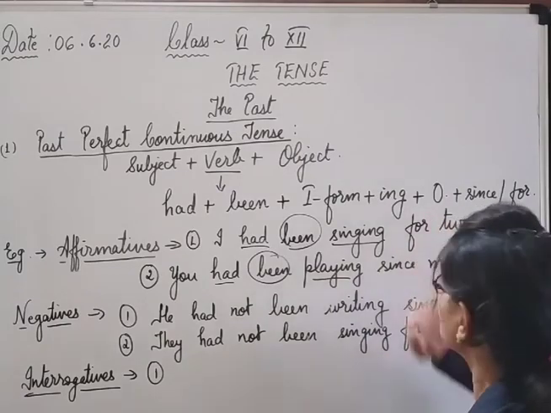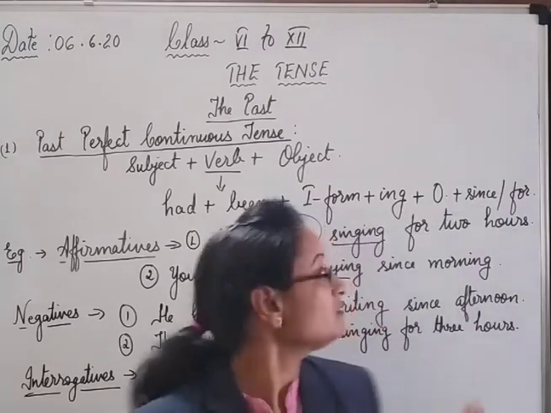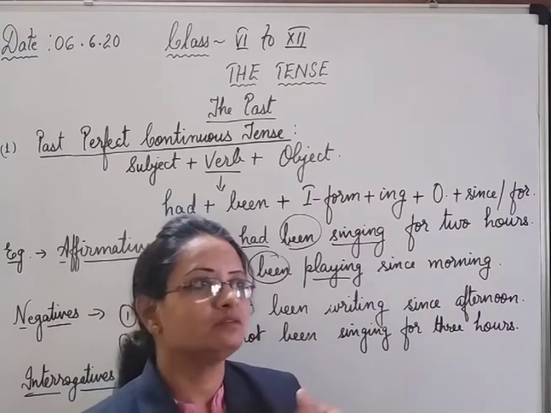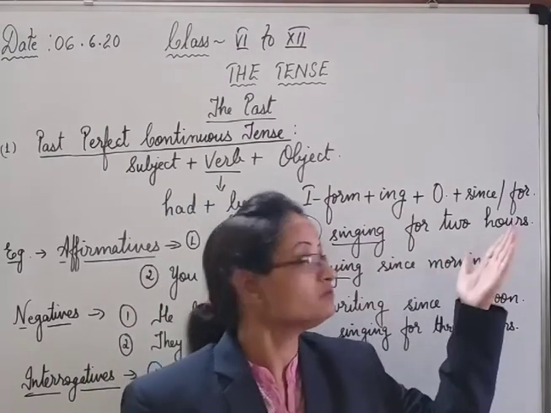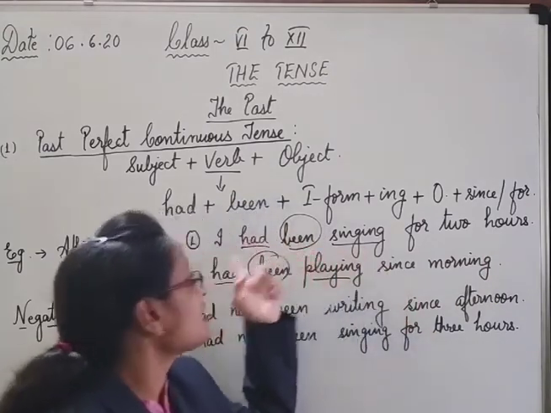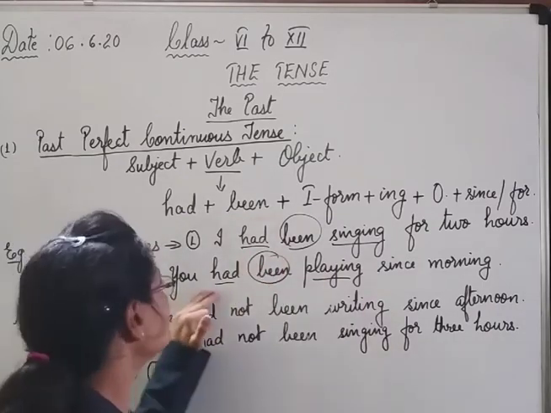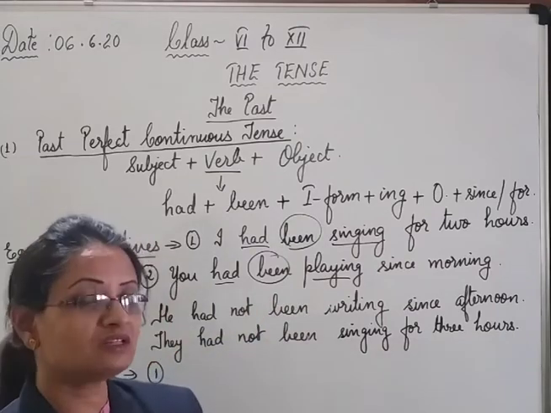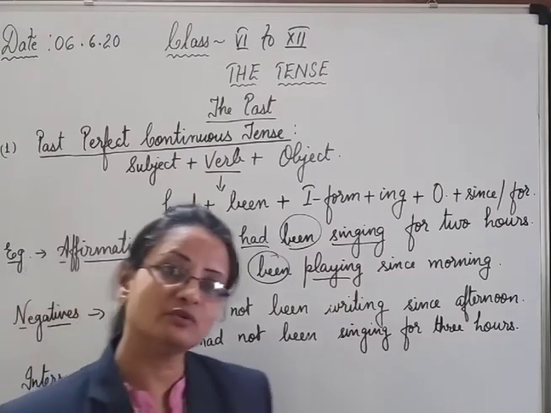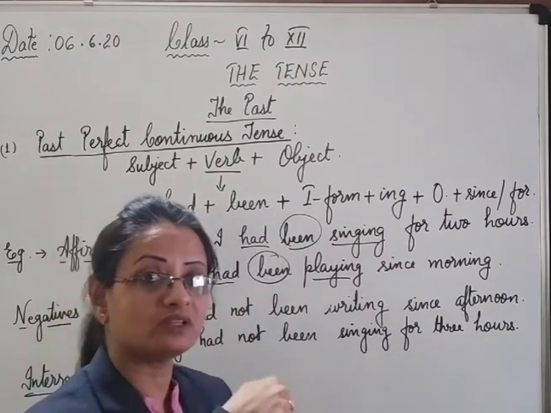So here after the object you have to place for or since, any one. So what is the meaning? I had been singing for 2 hours. In the present we used to say I have been singing for 2 hours, meaning in continuity. And now here it is in the past since had is there. It has occurred a long time before. Then, you had been playing since morning. We use since for those actions which started sometime before and still continue at the time of speaking, still continuing at this present time.